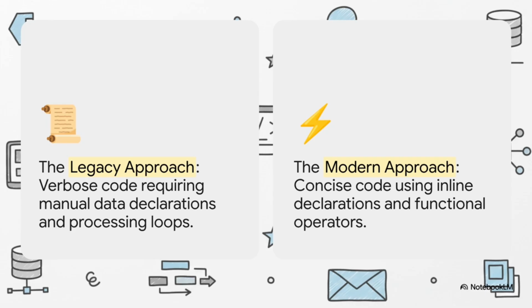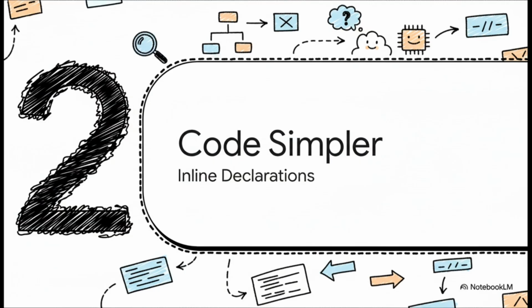It lets us focus on what we want to do, not the boring details of how we have to do it. This isn't just about typing less. It's a huge shift towards clarity. So let's break down the magic that makes this happen. Okay, so the first pillar of this beautiful new simplicity is the inline declaration. The idea behind it is just brilliantly simple.